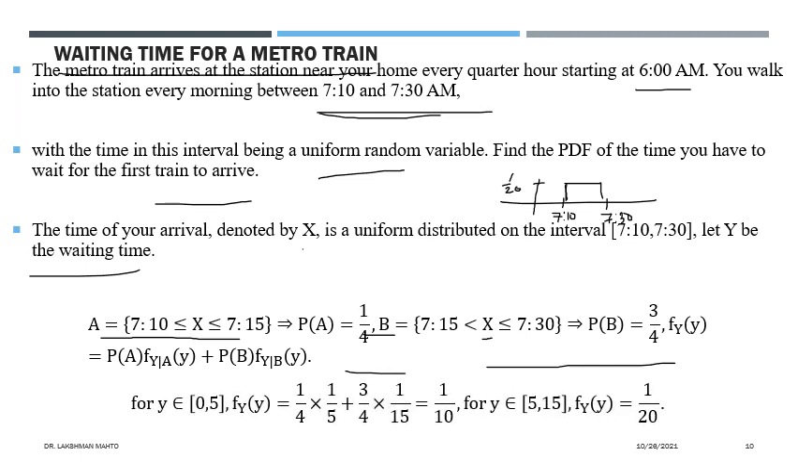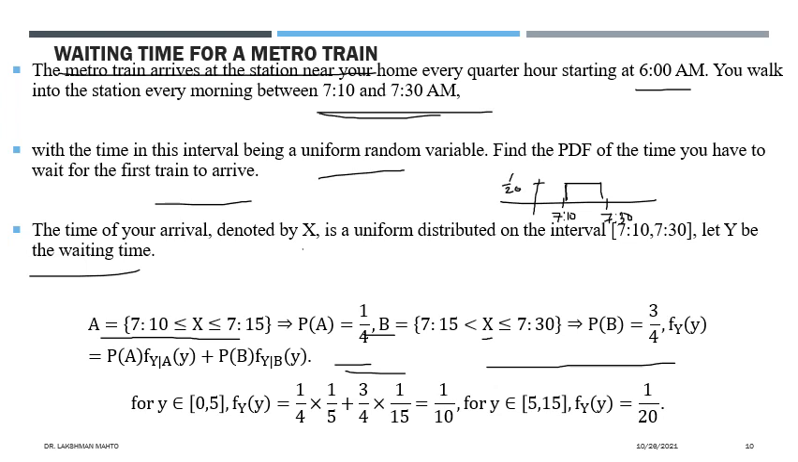The situation is like this: there are two scenarios. If you come at 7:10, then you have to wait for 5 minutes. But if you fall in situation B, that means you come after 7:15, and then you have to wait up to 15 minutes. So your waiting time goes from 0 to 5 in one case, and in the other case it goes from 5 to 15.